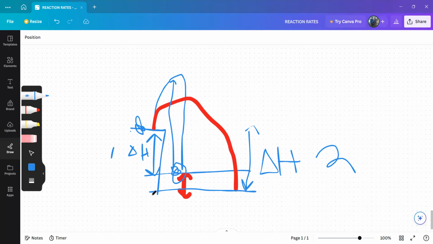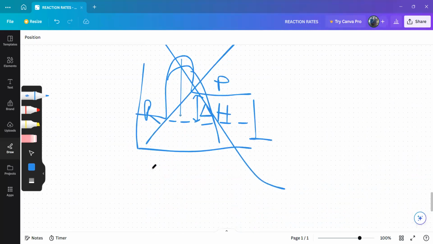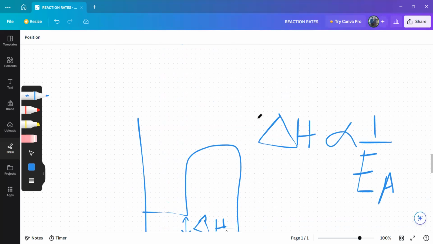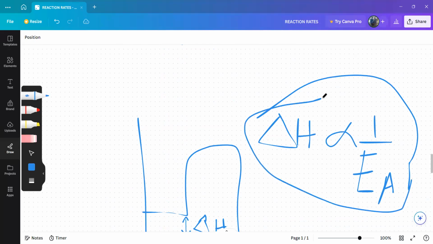But I think it's clear: with increasing activation energy, this ball will fall here, but with decreasing activation energy, this ball will fall here. Then our delta H initially was like this, and now finally it is like this. So as the activation energy is decreased, delta H seems to increase. As the activation energy is increased, delta H seems to decrease. That is the relationship, which is denoted by this, when I'm saying delta H is inversely proportional to the activation energy.